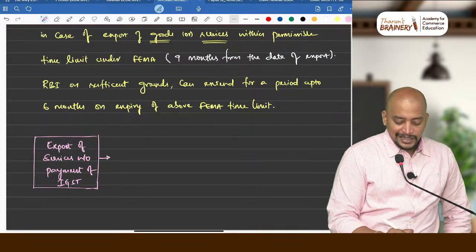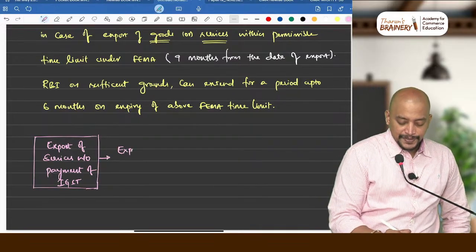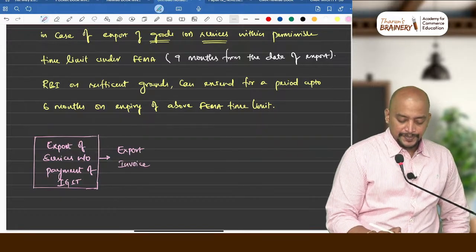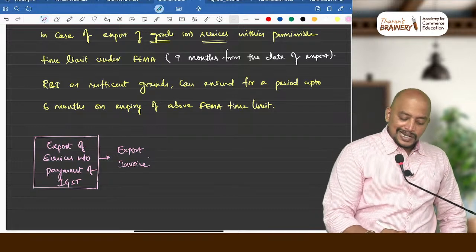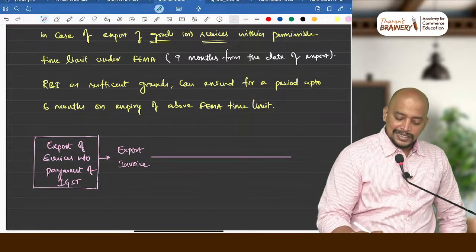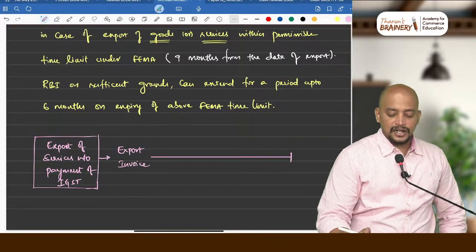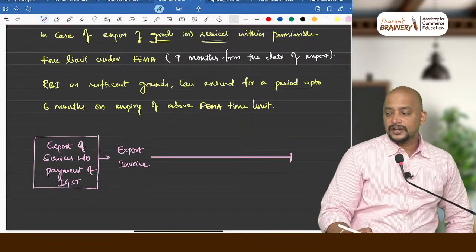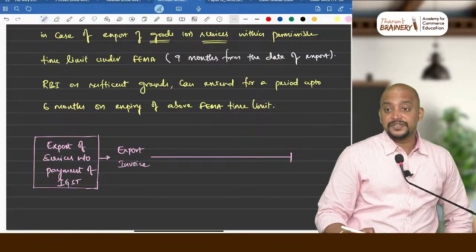We have made the export invoice. From the date of this export invoice, we need to realize the consideration in convertible foreign exchange. What is the time limit within which we need to realize?